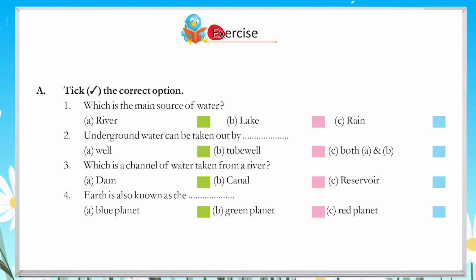3. Which is a channel of water taken from a river? A. Dam. B. Canal. C. Reservoir. 4. Earth is also known as the A. Blue planet. B. Green planet. C. Red planet.